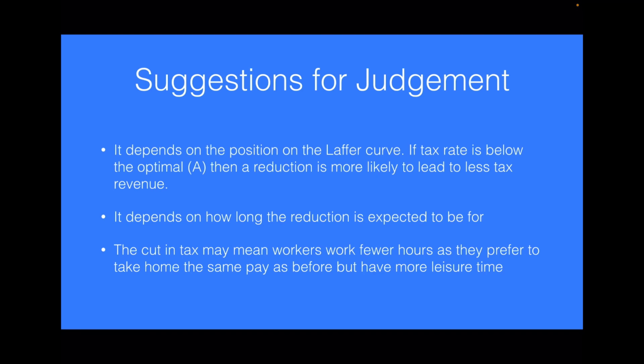So it depends. Whereas if you're at point C and you reduce it, you're going to increase the tax revenue. So you're going to get different things happening depending upon where you are on the Laffer curve. So if we're reducing our top rate of income tax, so 50% to 45%, that's going to perhaps have a different impact if you're reducing the lower rate, maybe from 20% to 15%.